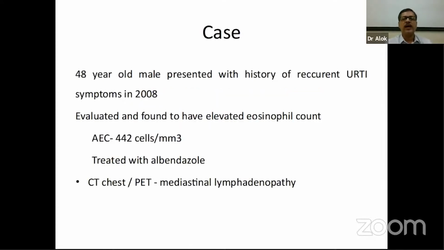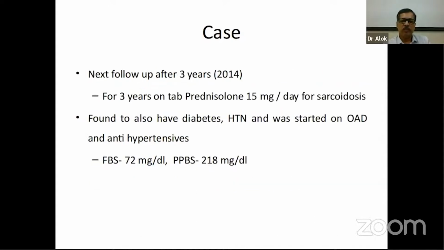So the first case I have to take is that of a 48-year-old male who presented with a history of recurrent upper respiratory tract infection. His absolute eosinophilic count was high. CT chest and PET-CT showed mediastinal lymphadenopathy. Patient was advised further investigation. The patient dropped out. He came for follow-up again after 3 years. In between, outside he got diagnosed as having sarcoidosis, and he was started on prednisolone 15 milligrams per day.